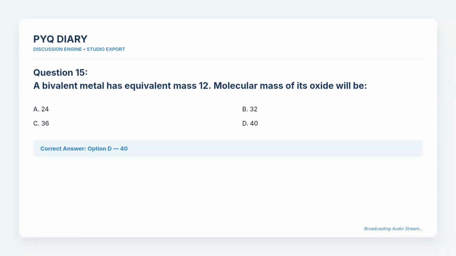160 gram. Question 15. A bivalent metal has equivalent mass 12. Molecular mass of its oxide will be? The choices are A. 24, B. 32, C. 36, and D. 40. The correct answer is option D.